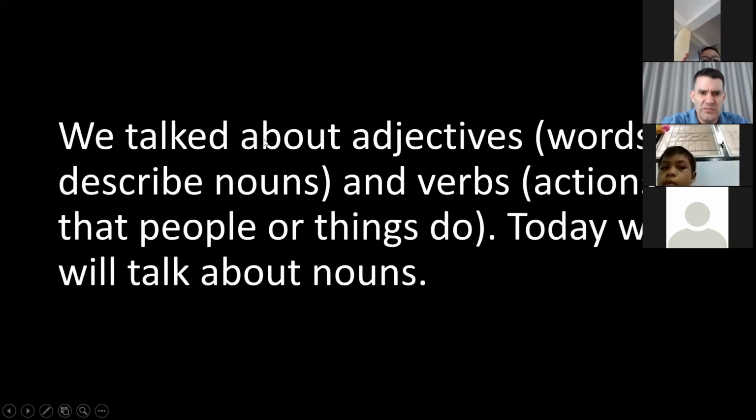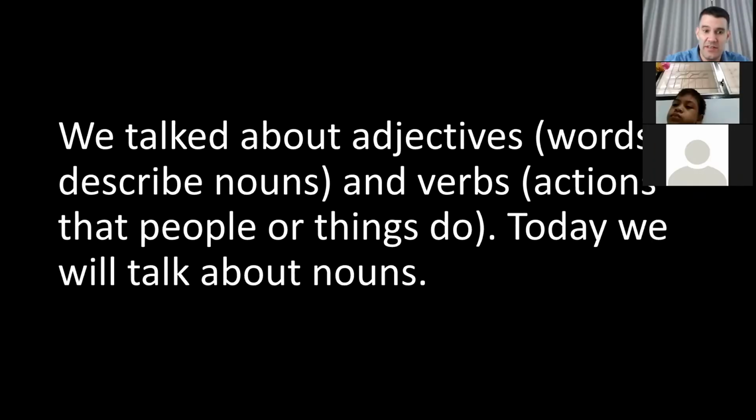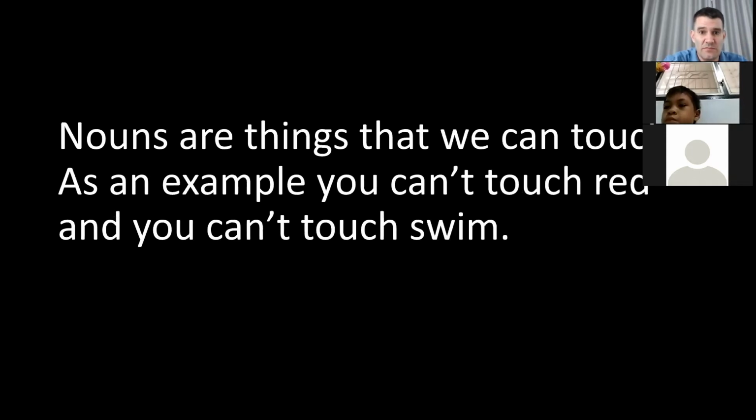So to start, we talked about adjectives and verbs. Adjectives are words to describe nouns. Verbs are actions that nouns will do or have done to them. But today we will just talk about nouns. So nouns are things that you can touch. You can usually touch with your hands.